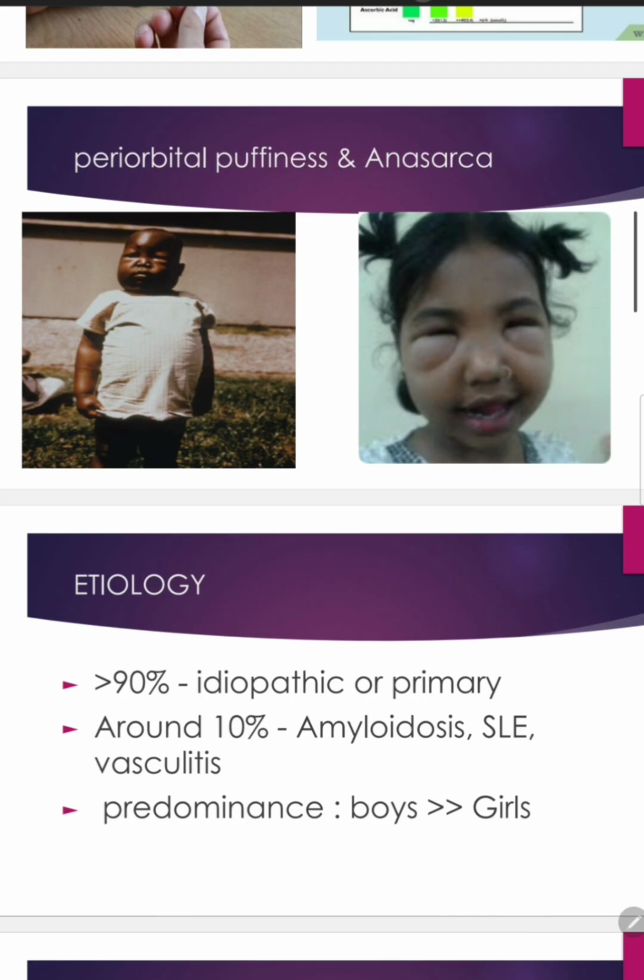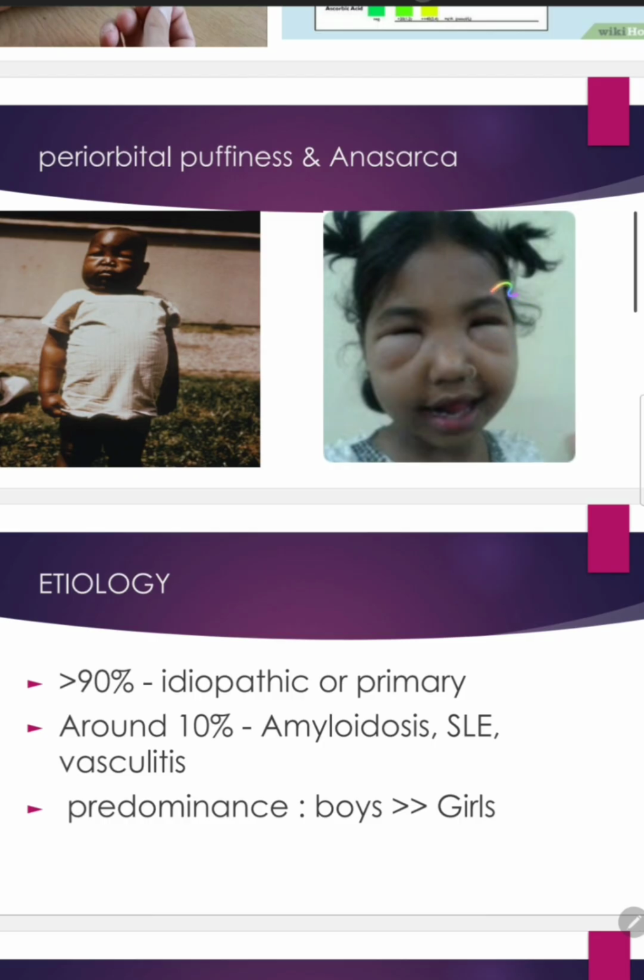Then we can see this is an example of anasarca. You can see that the child is having generalized swelling of the entire body. You can see the abdomen is swollen up, the legs, the face, and then the arms, and you can see this is a photo of periorbital puffiness. And why only orbits? The periorbital area, the retroorbital region is the first to be affected.